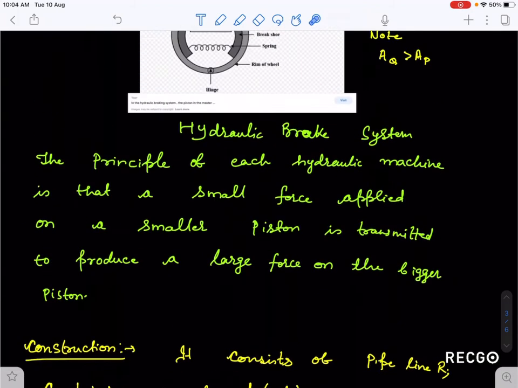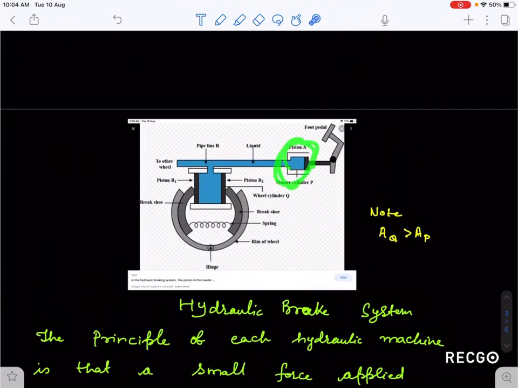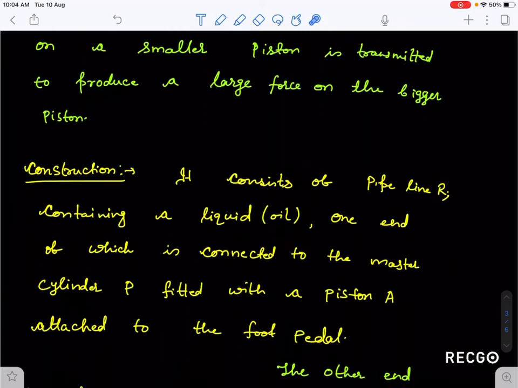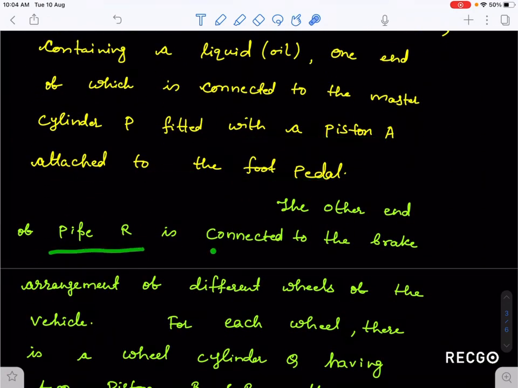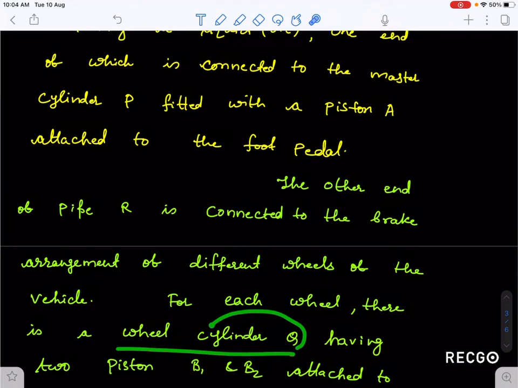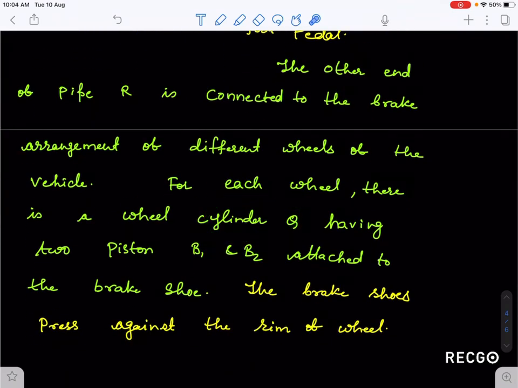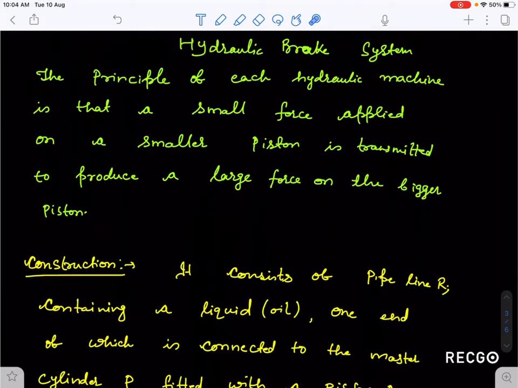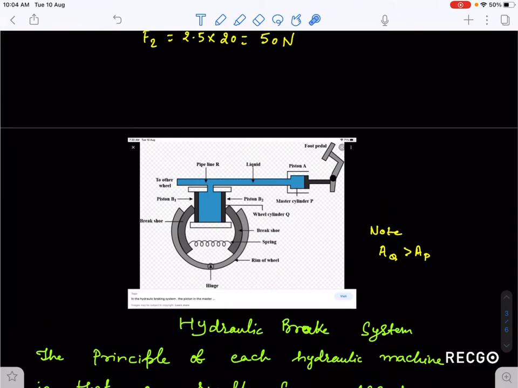The other end is connected to wheel cylinder Q, having two pistons B1 and B2 attached to the brake shoe. The brake shoe presses against the rim of the wheel.